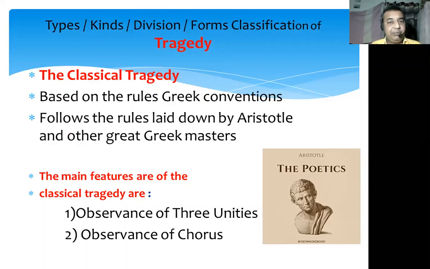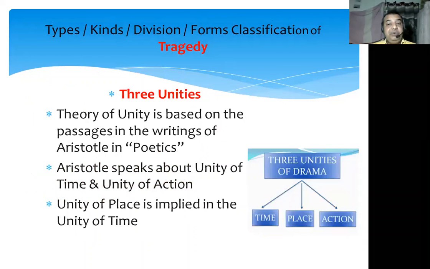Now a question may arise in your mind: what are these rules, what are these conventions? To make it easy, we can say that the tragedy which follows the observance of three unities, or rather the tragedy which employs chorus, that type of tragedy is the classical one. So what are these three unities, how are they followed, or what is the theory of the unities? The three unities are: the first one is the unity of time, the second one is the unity of action, and the third one is the unity of place.